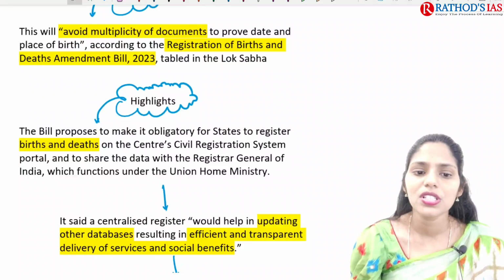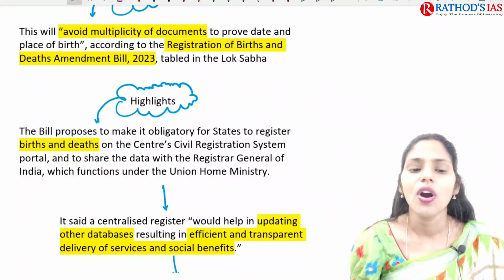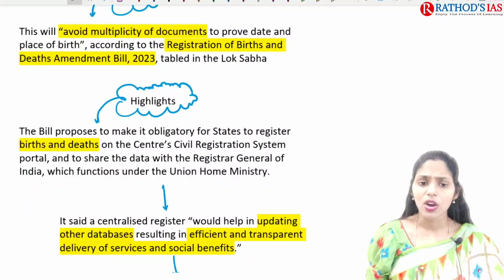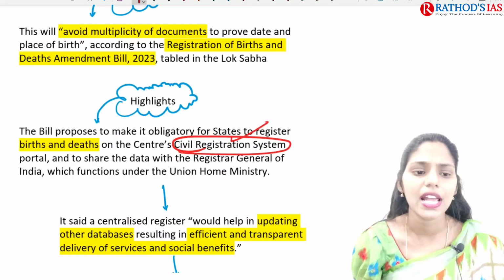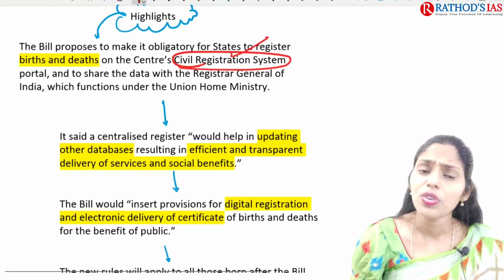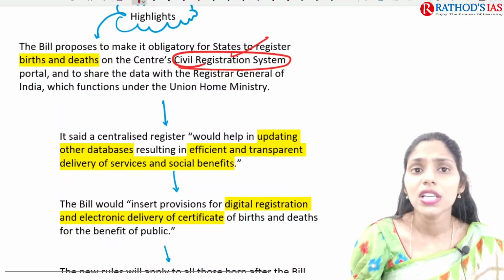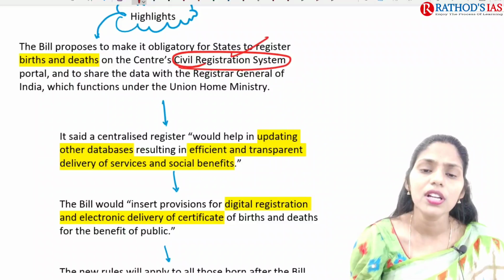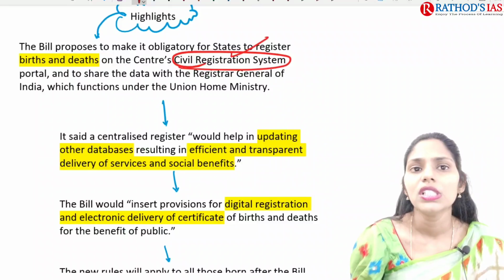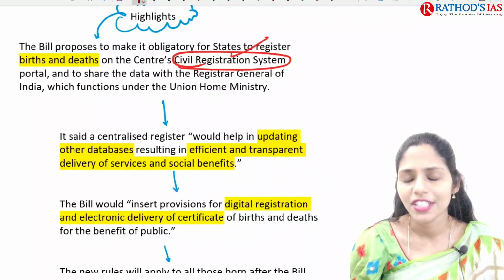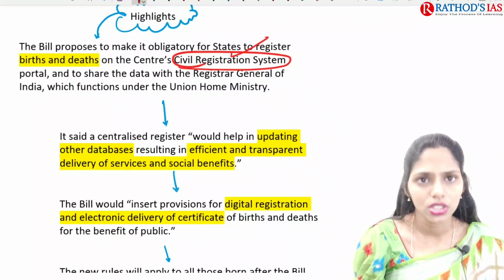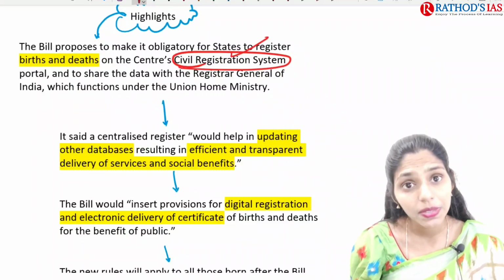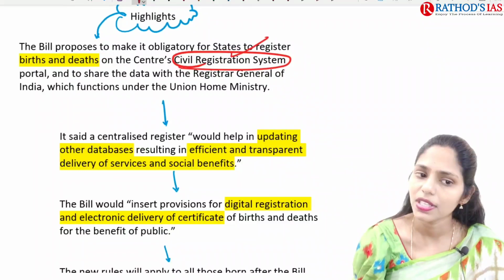So the bill proposes to make it obligatory for the states to register births and deaths on the central civil registry. As of now, on the civil registration system we register birth and death certificates, and now we have this central civil registration system portal. Under this portal we have to register the data, and that data can be shared with the Registrar General of India. This Registrar General of India comes under which ministry? That is nothing but the Union Home Ministry.